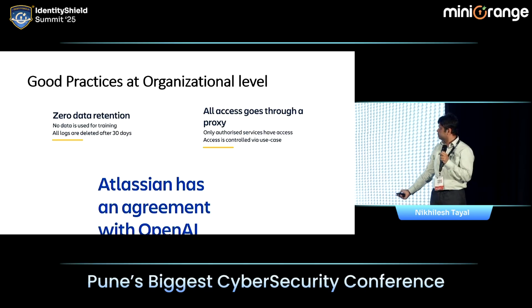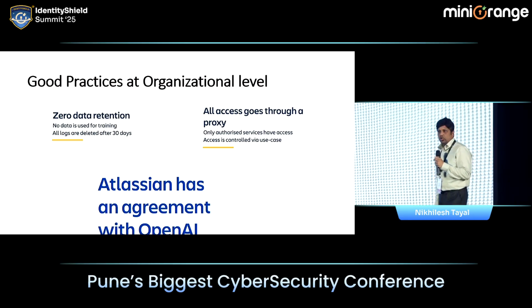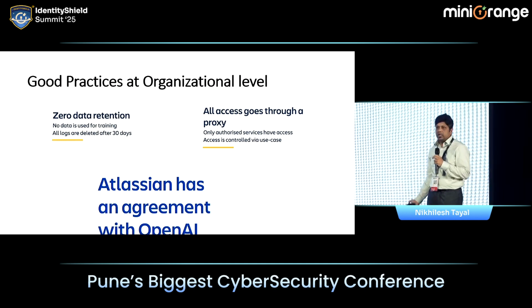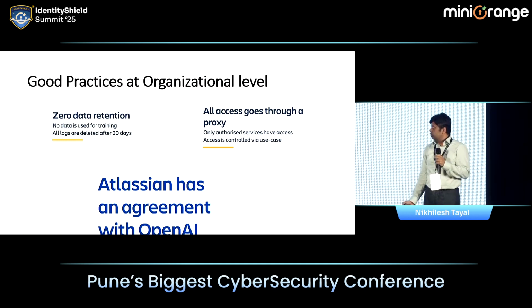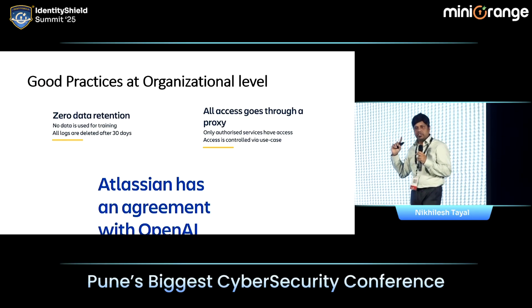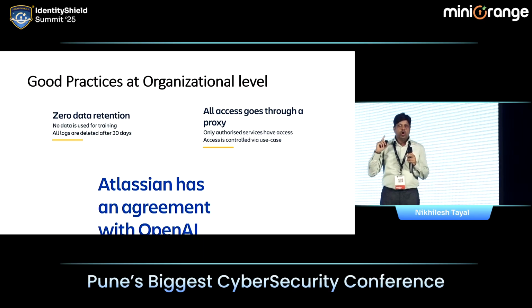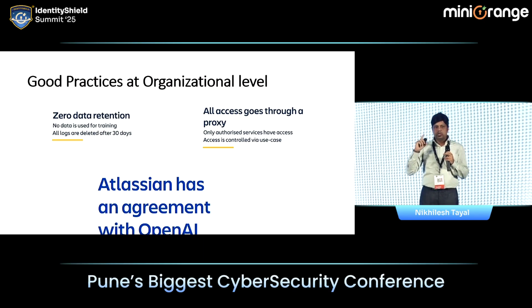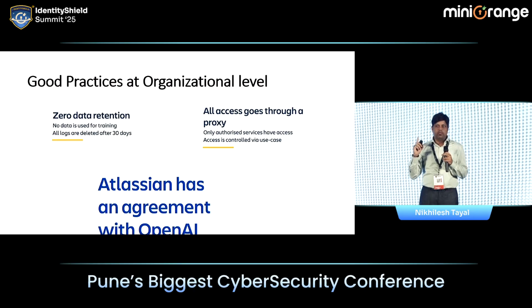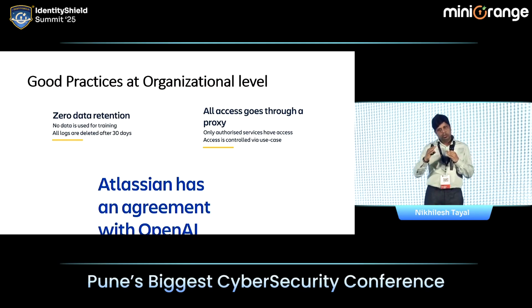First, zero data retention. Atlassian has an agreement with OpenAI that no data is used for training purposes and all logs will be deleted after 30 days. In case you are using ChatGPT for your business purposes, for your work, you should not do it, because they might use that data for training purposes. So either you need to have an agreement at the organizational level like Atlassian had, or don't use it.